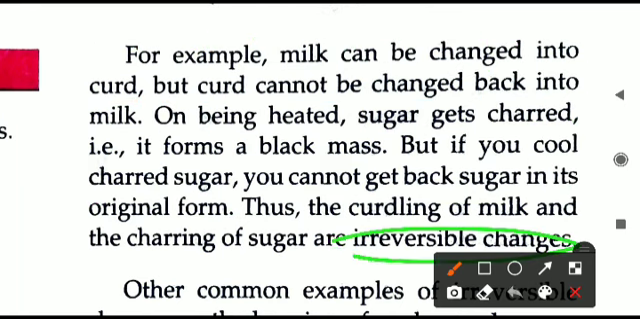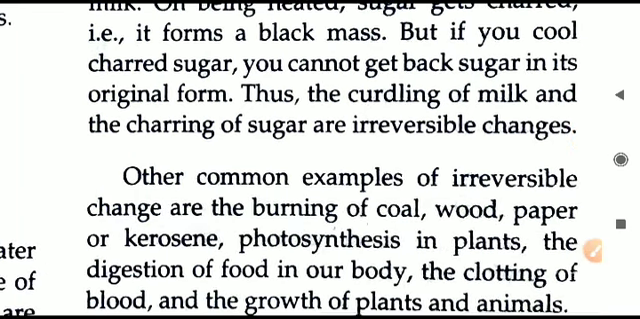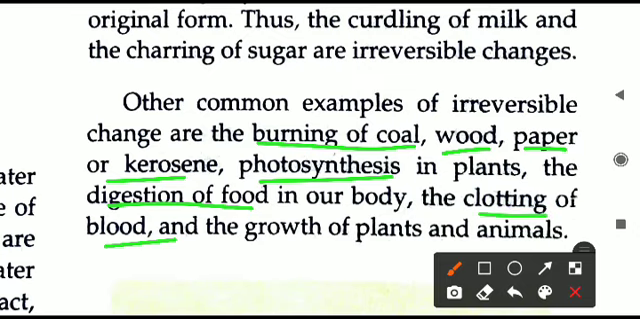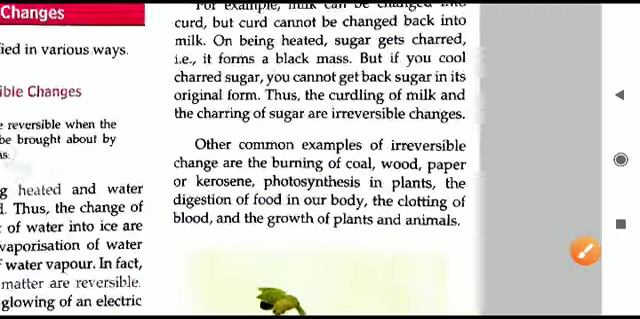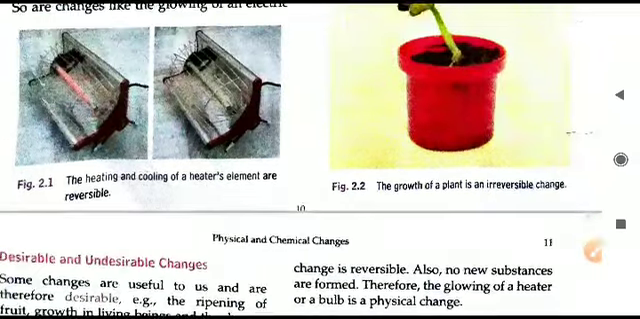So all these are irreversible changes: curdling of milk, burning of sugar, digestion of food, photosynthesis in plants, and a long list can be made of this. Let us read some examples: burning of coal, wood, paper, kerosene, photosynthesis in plants, digestion of food, clotting of blood, growth of plants and animals. All of these are irreversible changes. I hope the topic is clear to you.